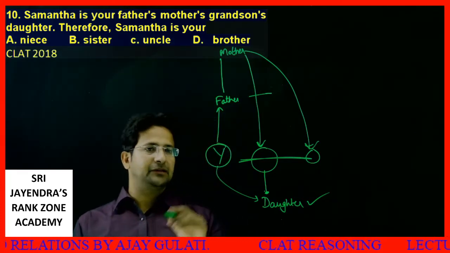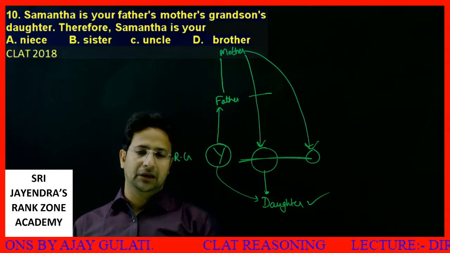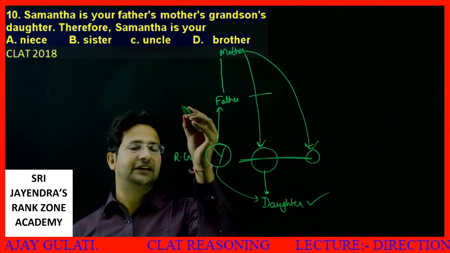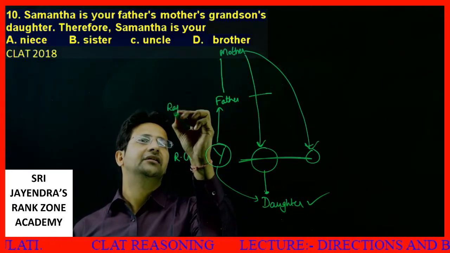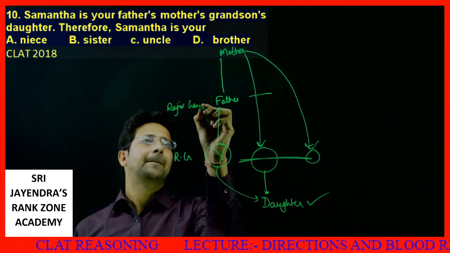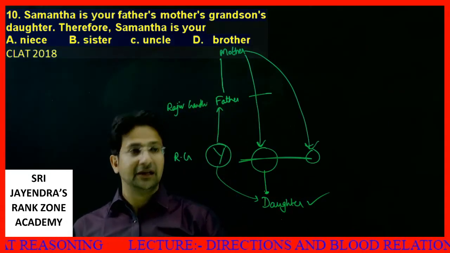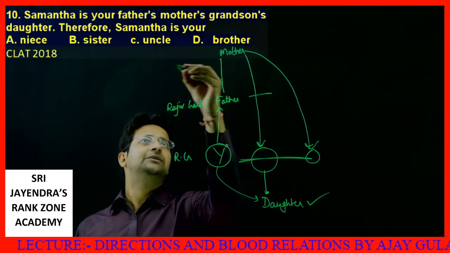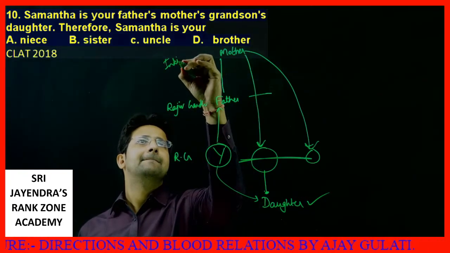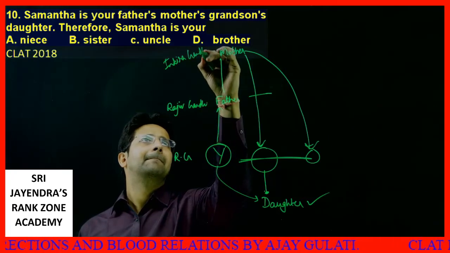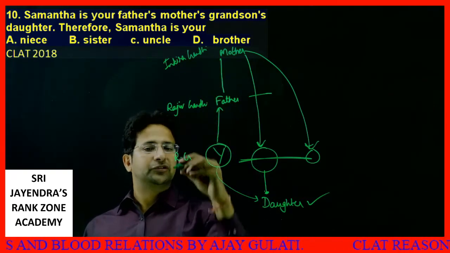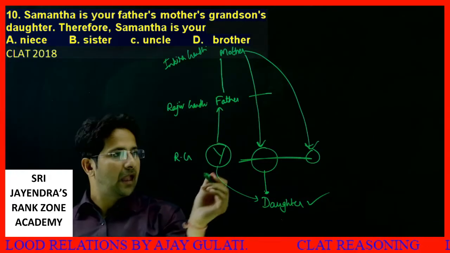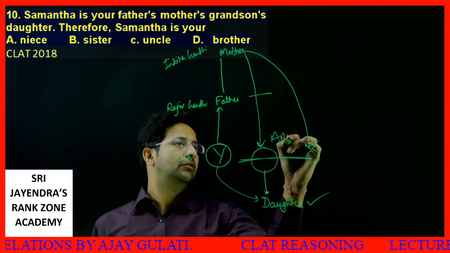Let's take this example. Suppose this is Rahul Gandhi. Rahul Gandhi's father is Rajiv Gandhi. Rajiv Gandhi's mother is Indira Gandhi. And suppose Rahul Gandhi has a brother named Appu.